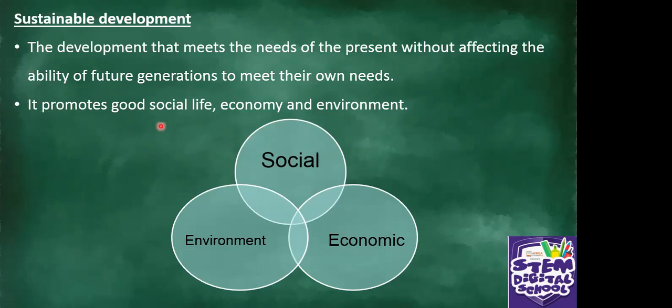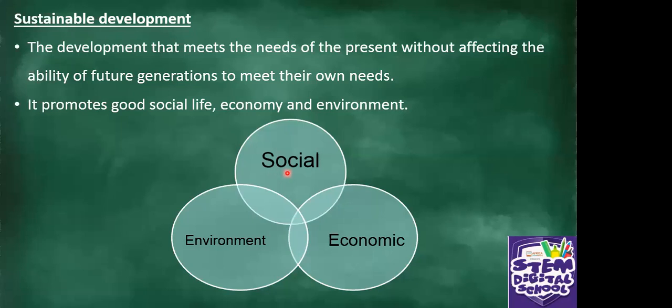So as you can see, this diagram that I drew for you here explains sustainable development, okay? So there are 3 factors within sustainable development. We have the social factor, economic factor, and environmental factor. So these 3 factors interlink so that we have what? Sustainability.